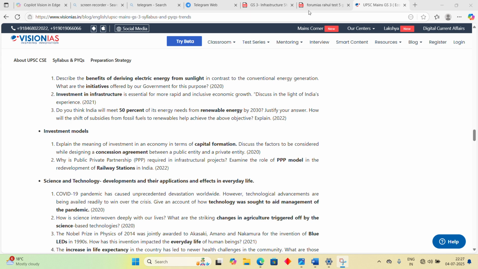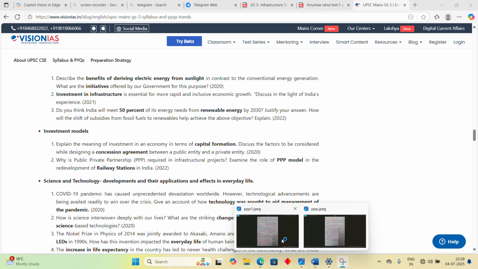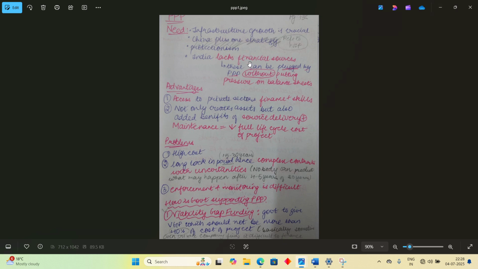Wait a sec, I'll just show you this. Okay, I have written this need. So there is an agreement being signed. There has to be a need for some kind of agreement, right? I need to know the need of the agreement. I need to know the advantages of it. I need to know the problems of it. And this essentially will complete the agreement. And if there is any problem happening, how is the government supporting it? So this is how you make the notes and this is how you do the answer writing.